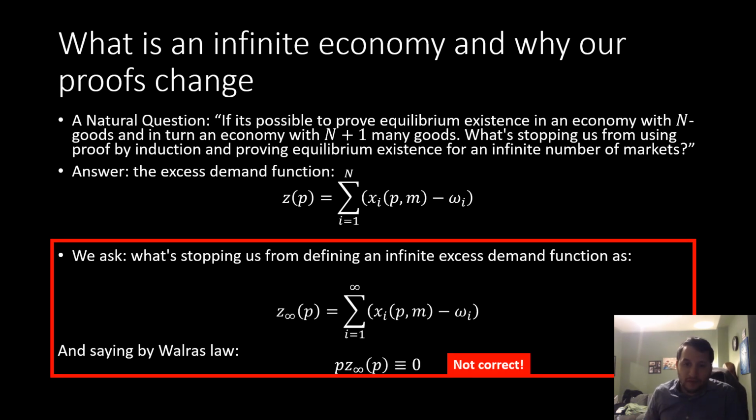What's stopping us from defining an infinite excess demand function, and saying by Walras's law, where we have some p being this infinite price vector, multiplying this infinite excess demand function, that's going to be equal to 0? And this is not correct. And we're going to see why this is not correct, or one reason why this is not correct.